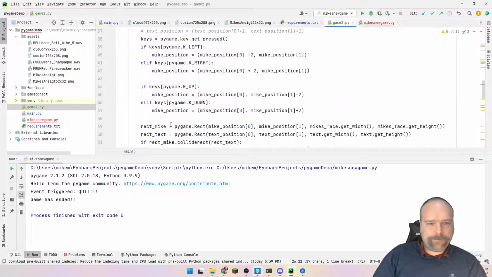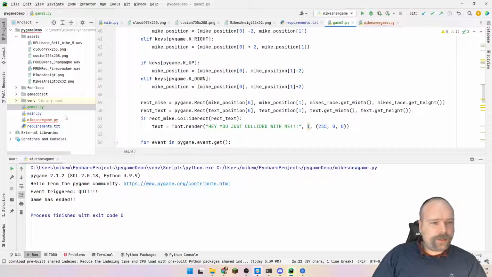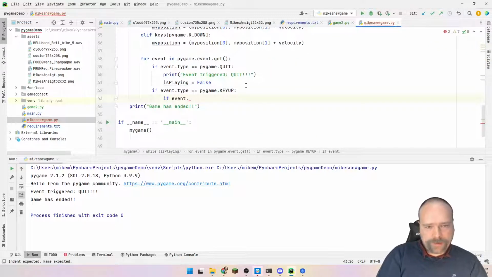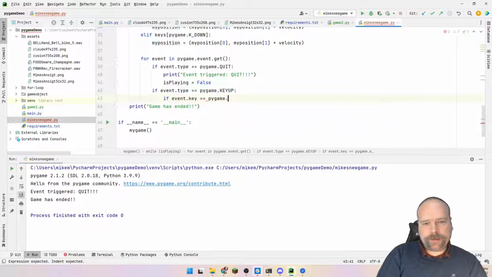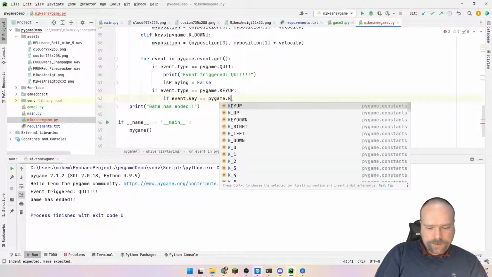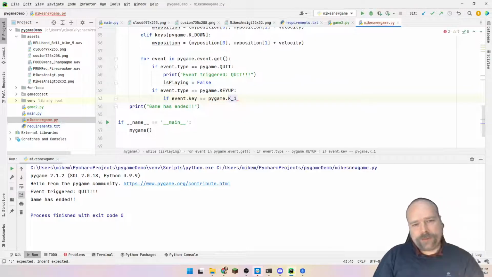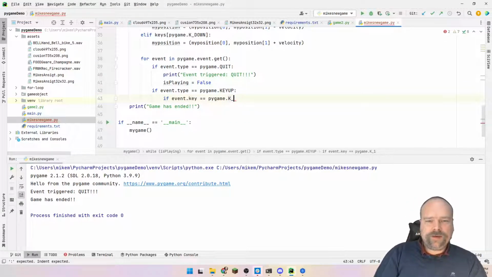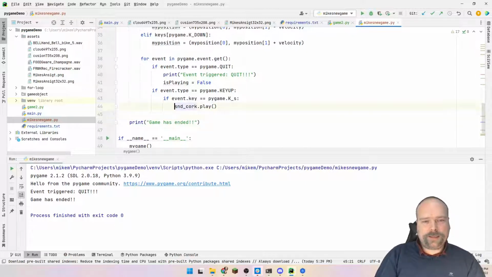How do we get the key? Event.key, okay. So if event.key equals pygame.K underscore, capital K, and then, if I press the S key, S for sound, let us take S for sound. Lowercase s. If that is S, then take that sound and play the cork sound like that.